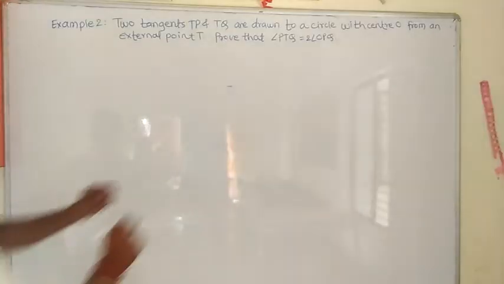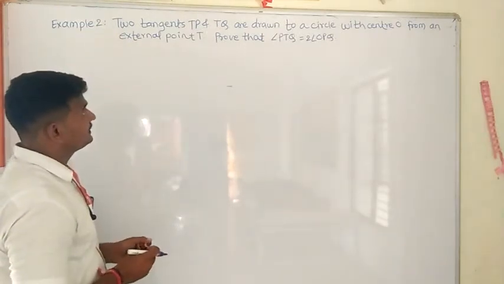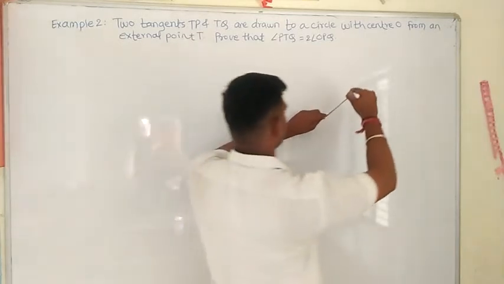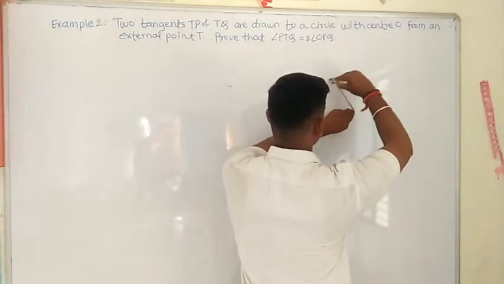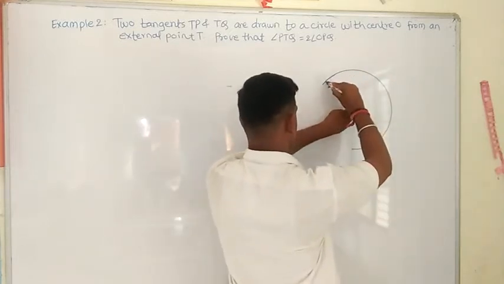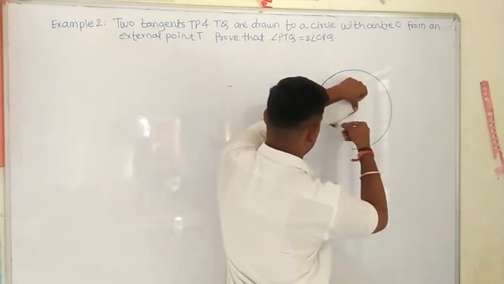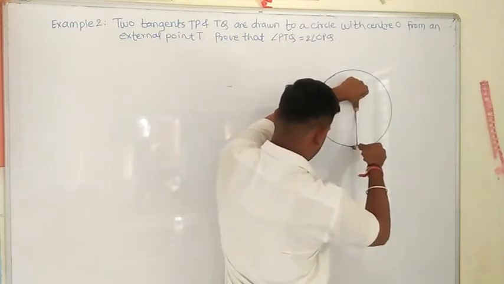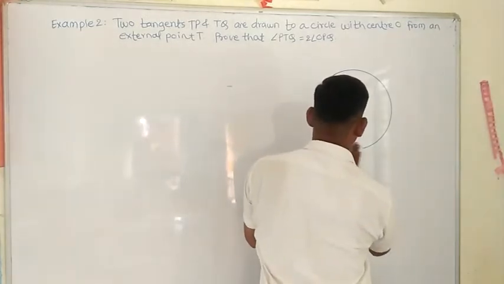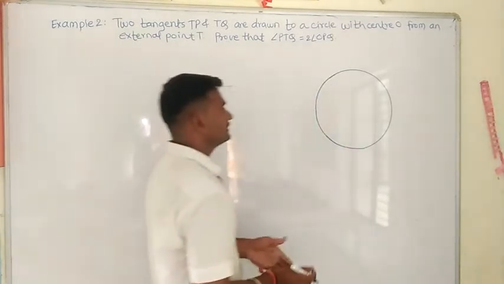Now we will see example number 2. See in example number 2 what is asked here. Two tangents TP and TQ are drawn to a circle with center O. First I will draw a circle with center O here. This is a circle with center O.